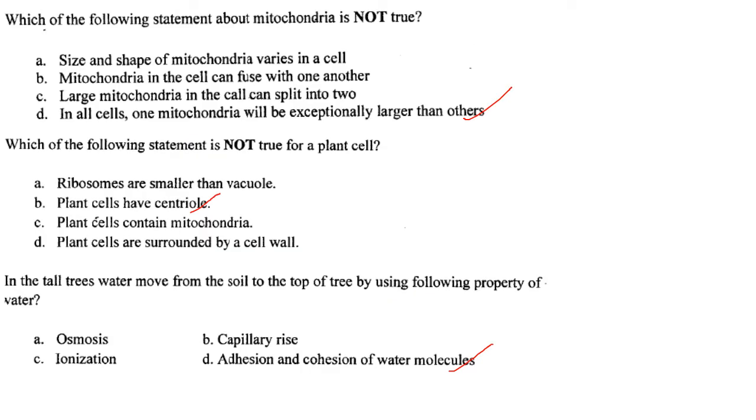Then which of the following statements about mitochondria is not true? Size and shape of mitochondria varies in cells. Then mitochondria in the cell can fuse with one another. Larger mitochondria in the cell can split into two. In all cells, one mitochondria will be exceptionally larger than others. So the answer here is option D, that is in all cells one mitochondria will be exceptionally larger than the others.